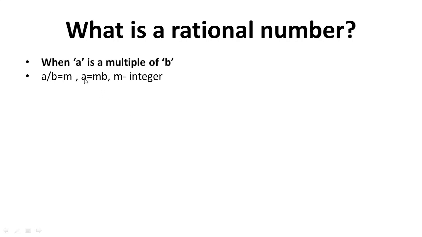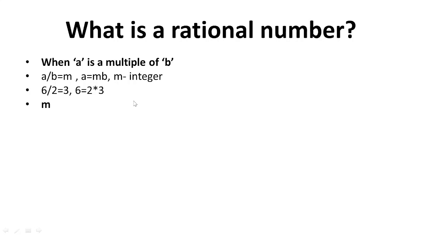For example, if you multiply m with b, you will get a. So this means a is a multiple of b. So if a is a multiple of b and we divide a by b, you will get that number m. So m is again an integer. It may be 0, a positive number or a negative number. Whatever it is, you will get some number. For example, 2 is a multiple of 6. So if you divide 6 by 2, you will get some number. That is the result. So here the result looks very fine and very easy.